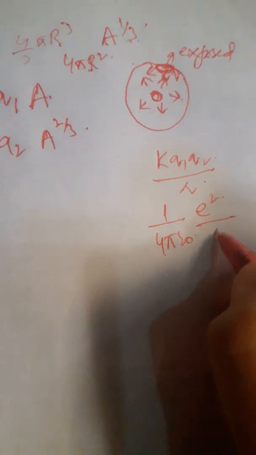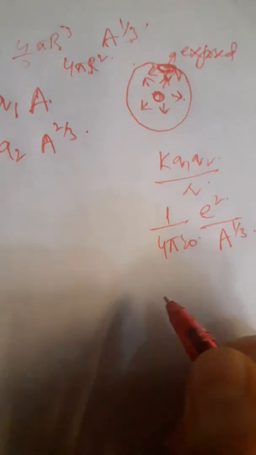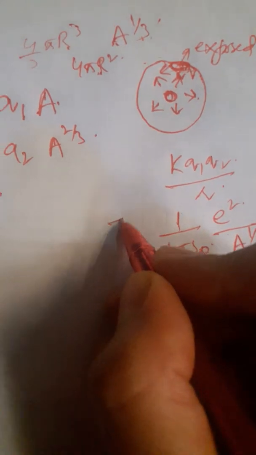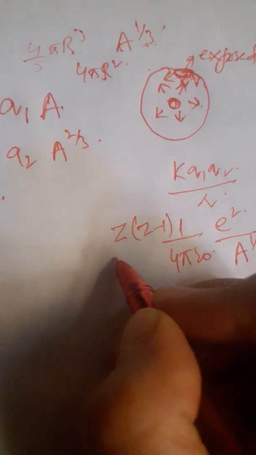Now another term is the Coulomb energy term. Obviously, the Coulomb energy term will be given by K Q1 Q2 by R. K is again 1 by 4 pi epsilon naught, Q1 Q2 is E square, and R is again proportional to A raised to the power 1 by 3, right? But how many pairs of interactions will there be? Obviously, if Z is the atomic number, then it is Z into Z minus 1 by 2.